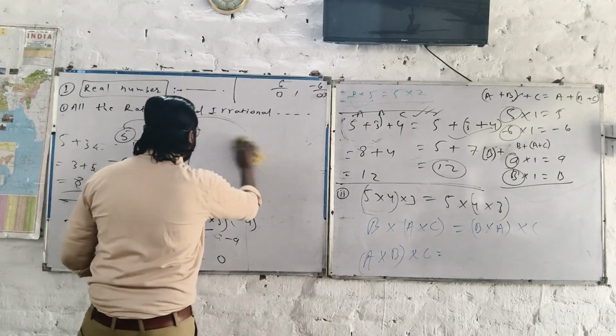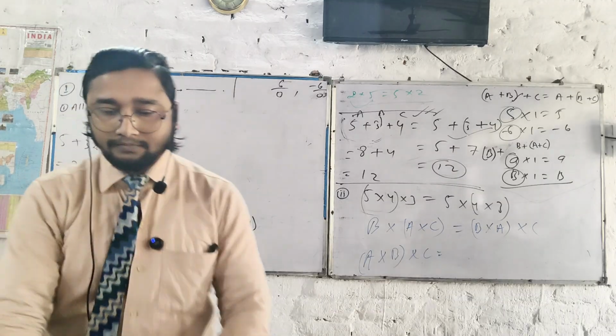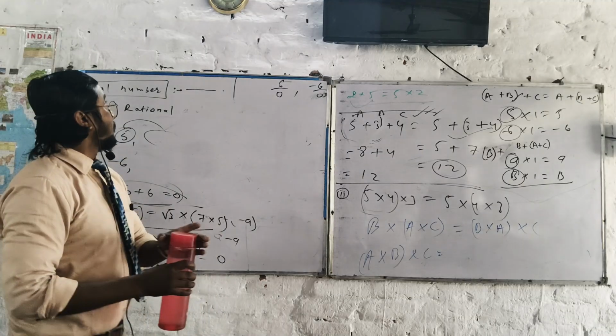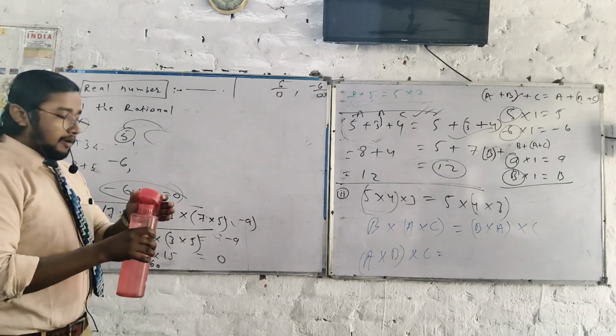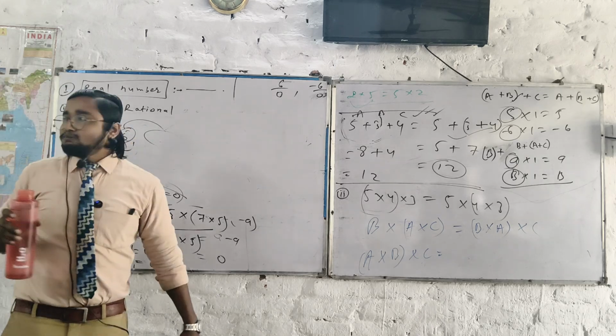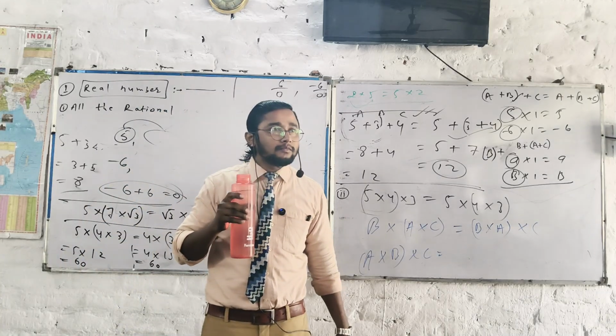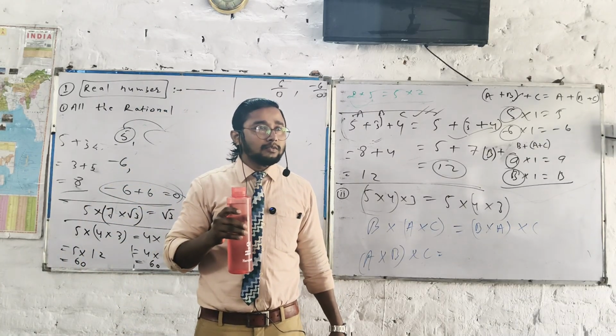But it belongs to one is equal to one. Mathematicians were very clever. They were very clever. Tell me how.